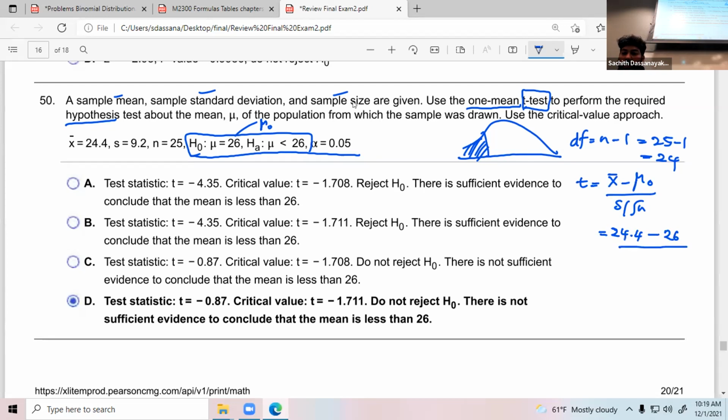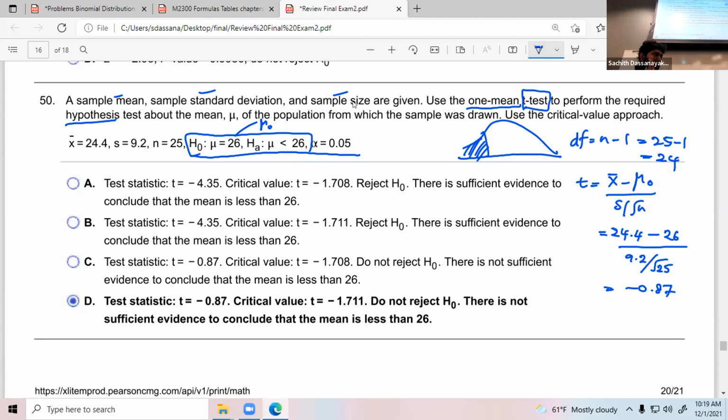S is 9.2 divided by square root of n, square root of 25, which means 5. The value is negative 0.87.